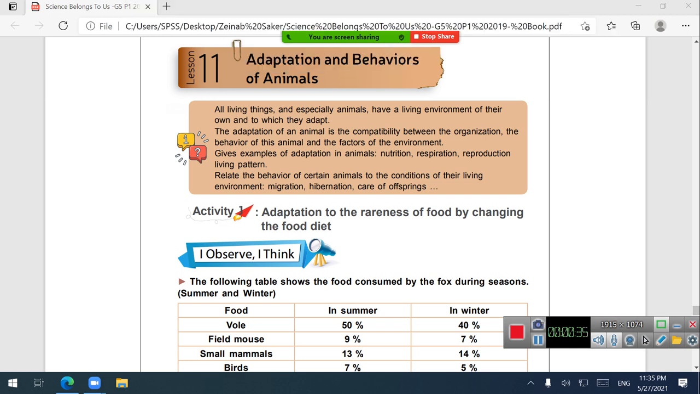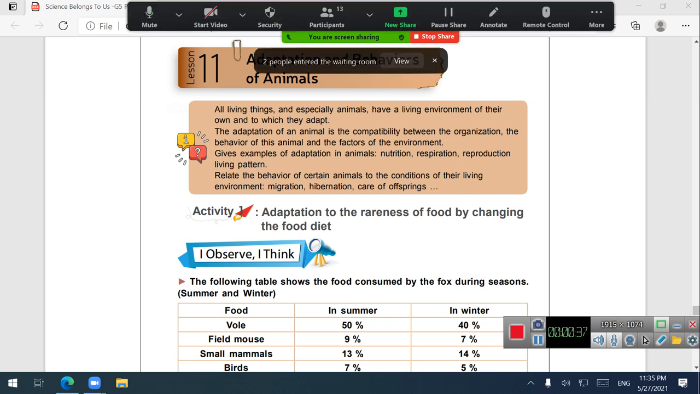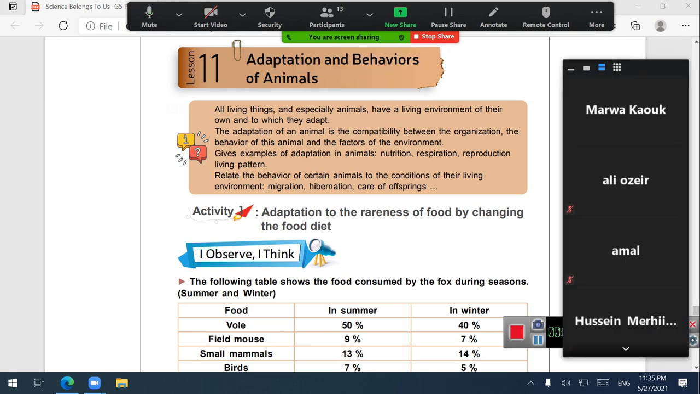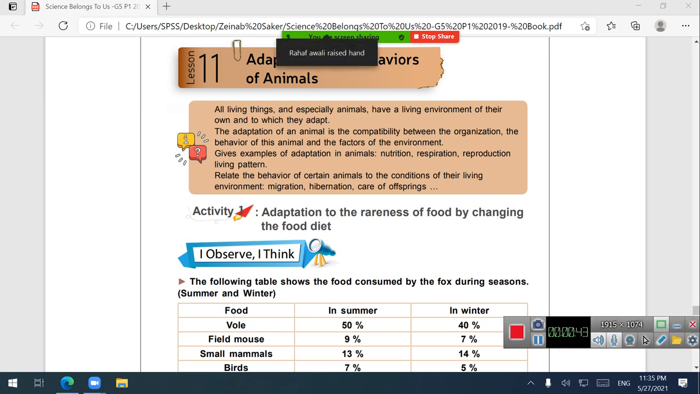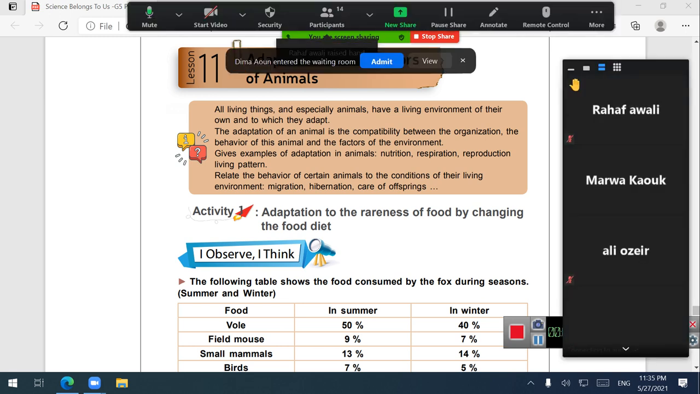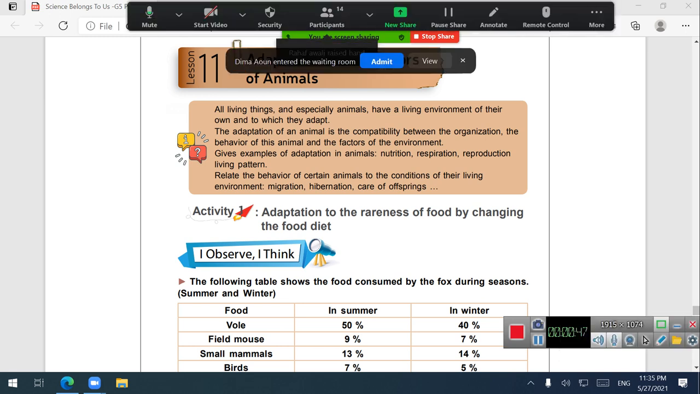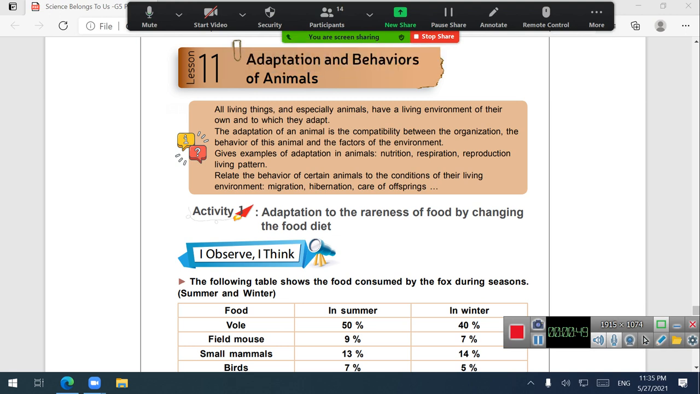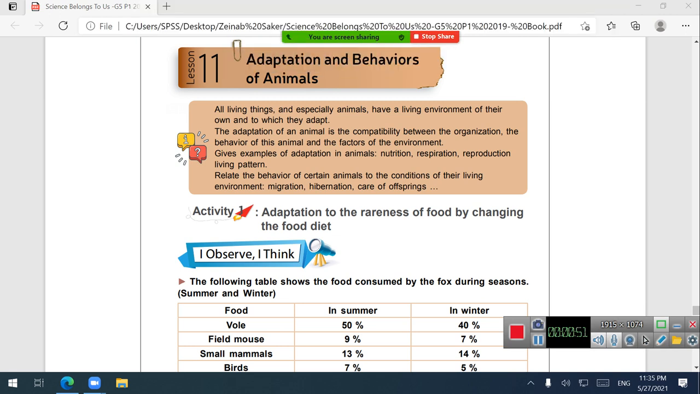For example, who can tell me where the fish lives? In water. Why? Because it has gills. So the adaptive characteristic of the fish which adapts it to living in water is its gills. Excellent. Can you live in water, and why? Of course you have to justify.